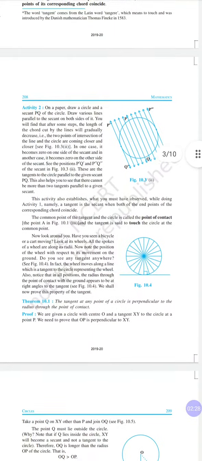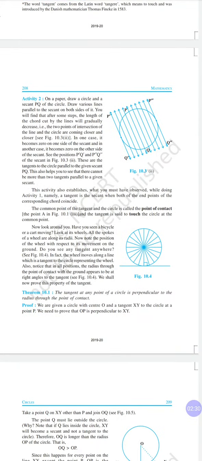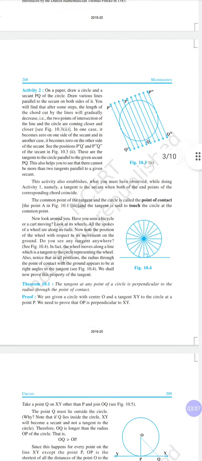Now let's move on to the tangent. The point where the tangent touches the circle is known as the point of contact. And one special theorem we have is that the tangent at any point of a circle is perpendicular to the radius through the point of contact. That means the tangent is always perpendicular to the line joining the center and the point of contact. So radius and tangent will always make a right angle.